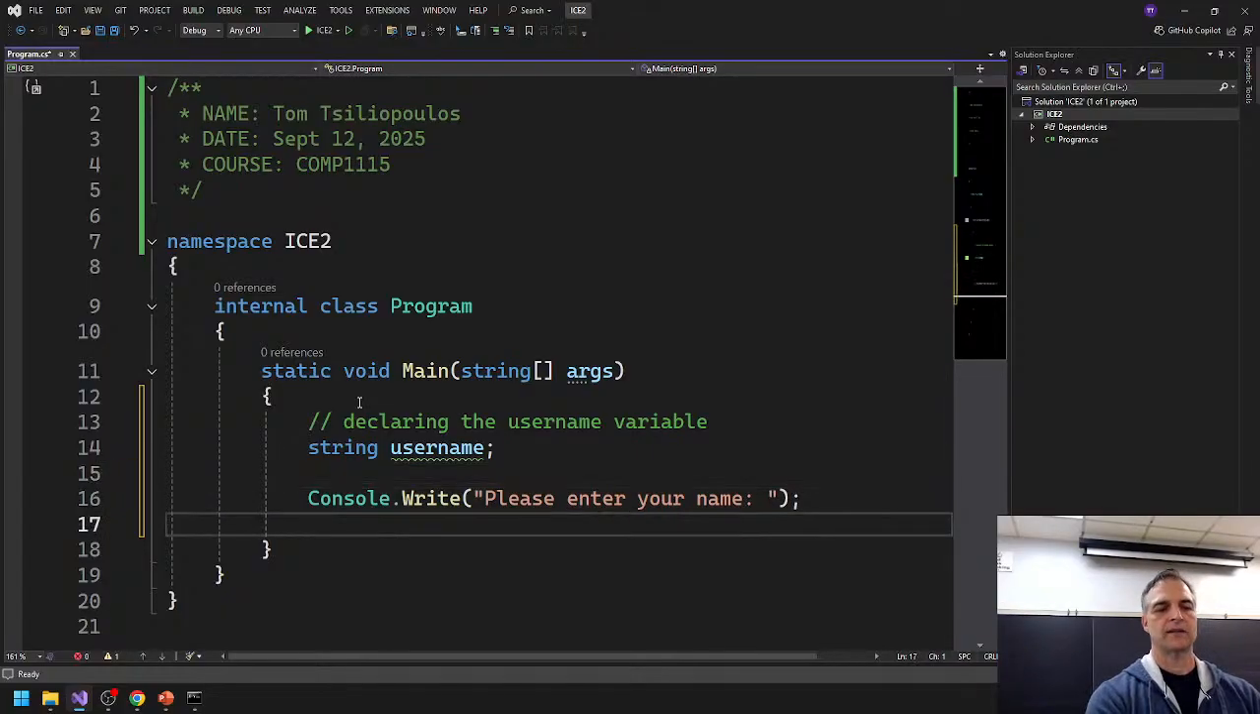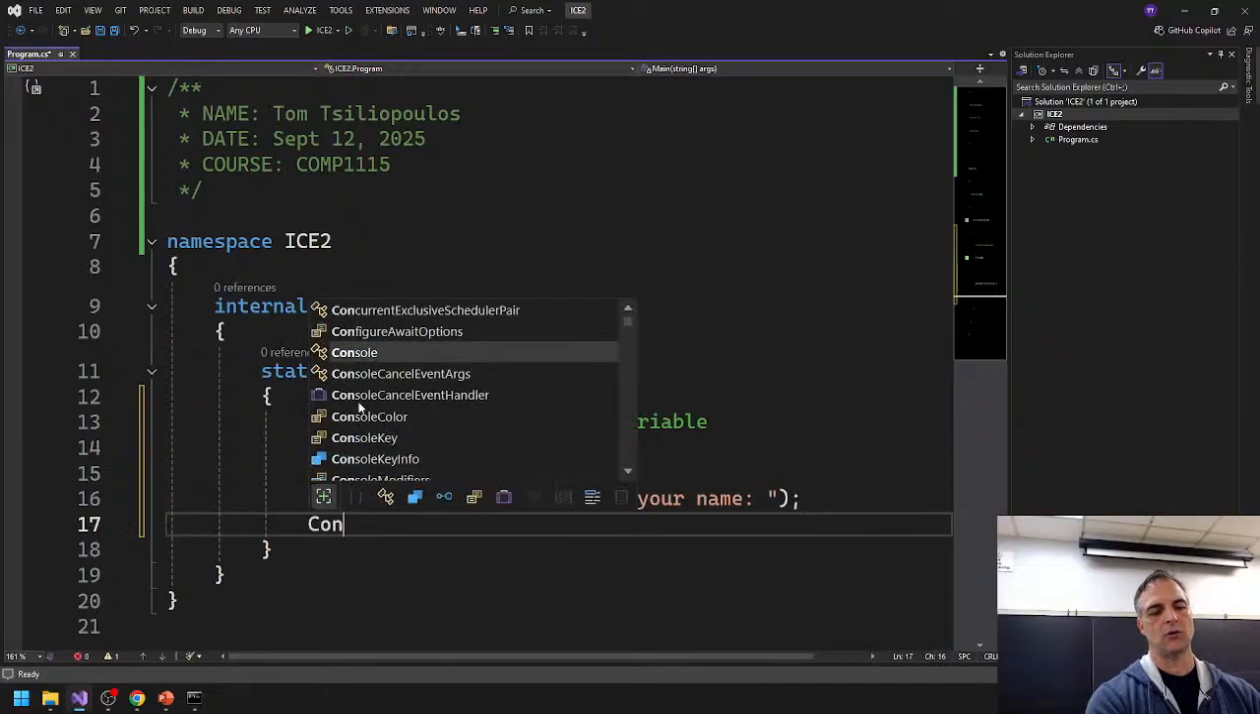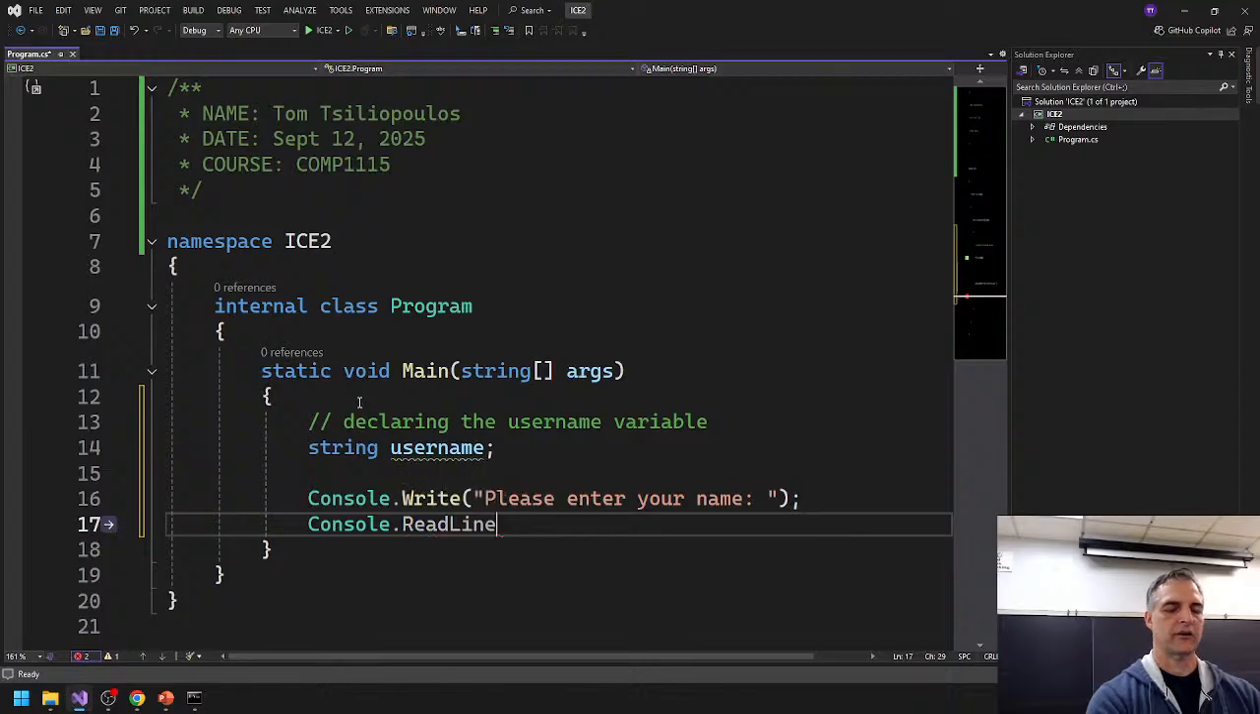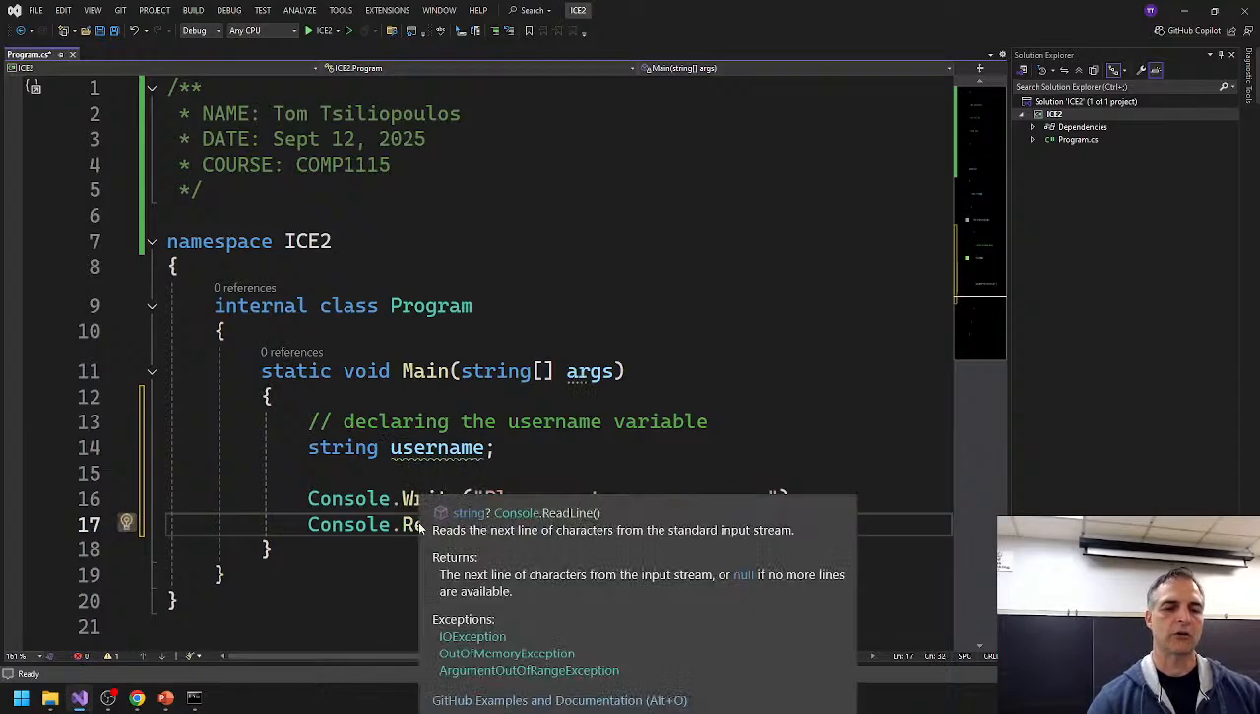The next part is I want to do a console read line. Okay, here's a console read line, and a console read line, if you hover over it, look what it says. Console read line, it says reads the next line of characters from the standard input system, that's the console, right? And it says returns the next line of characters from the input system, or null if no more lines are available. It returns a string.